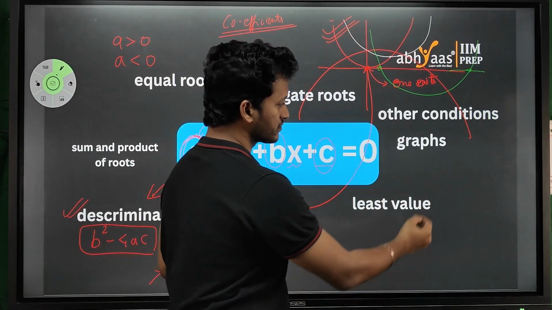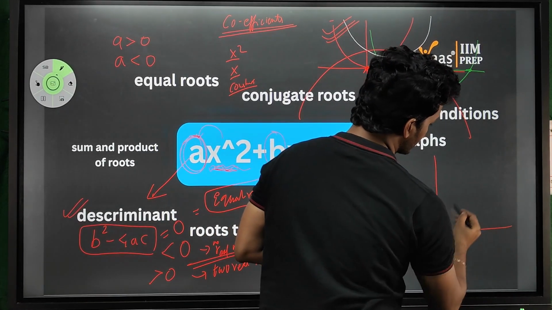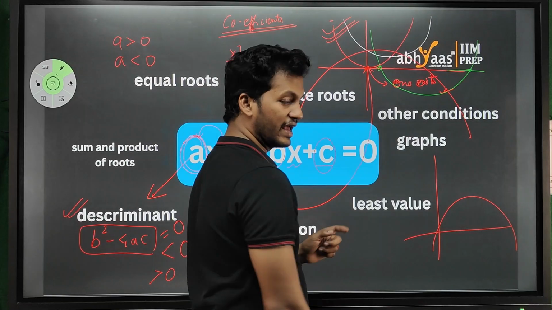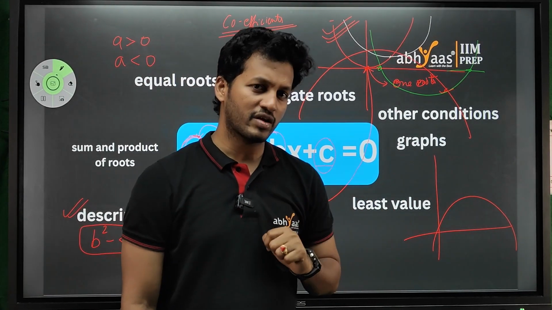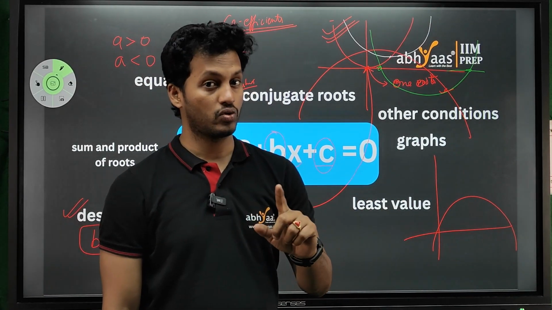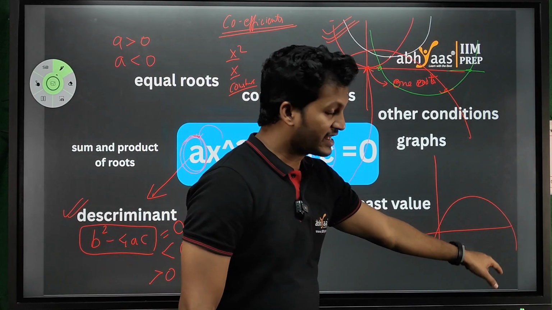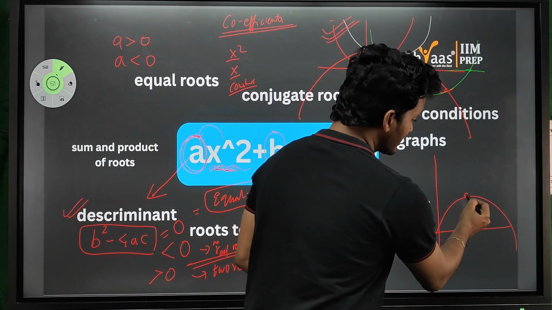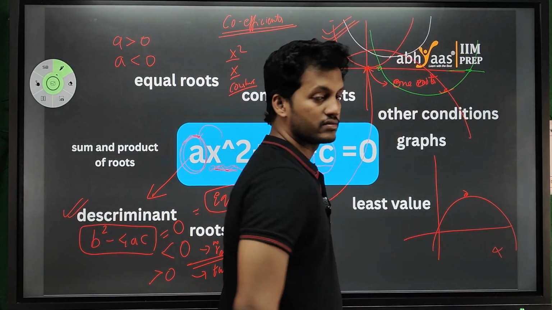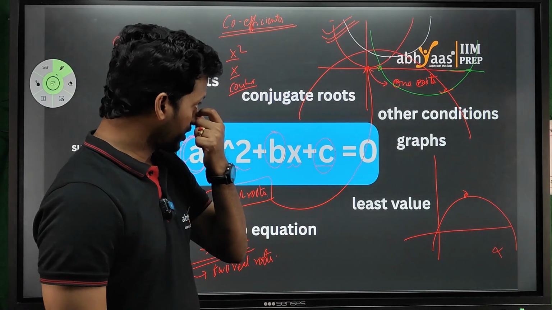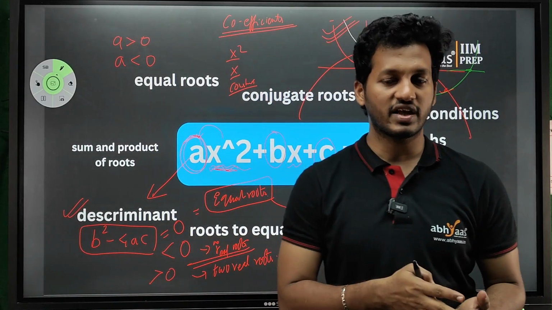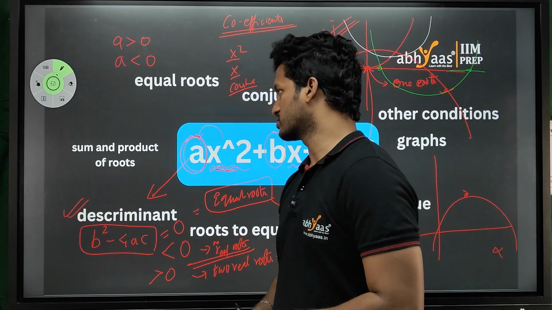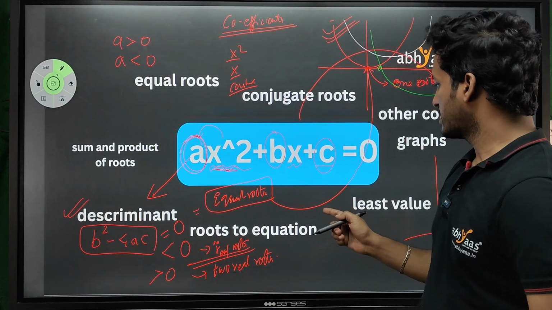What if the parabola is in this way, just like this? a is less than 0, opening downwards. Can it have a minimum point? No, because we are seeing it this way, it will have a maximum point but no minimum point, right? Okay, so I am discussing all these things because there were questions that were asked in previous examinations. So fine, are we missing anything?